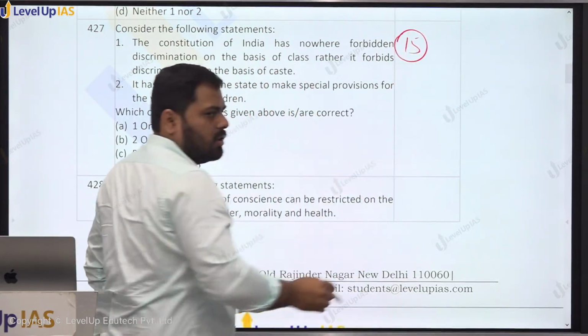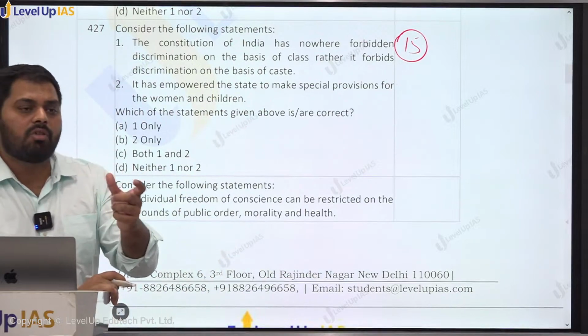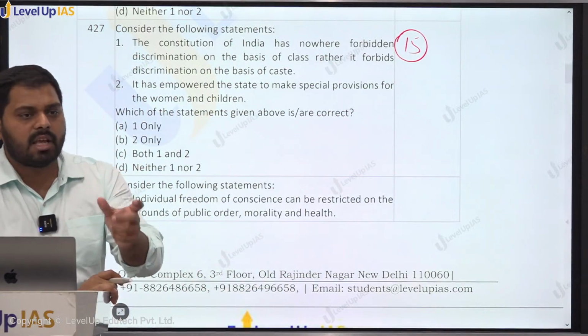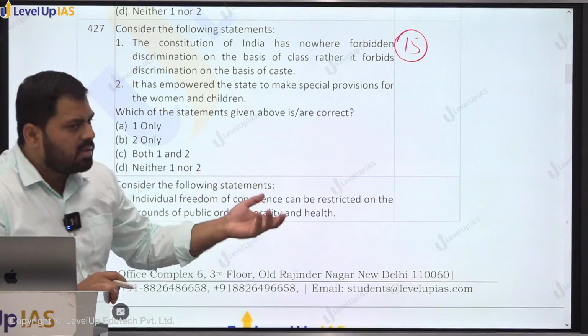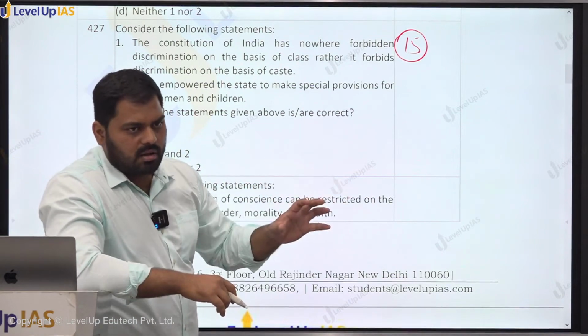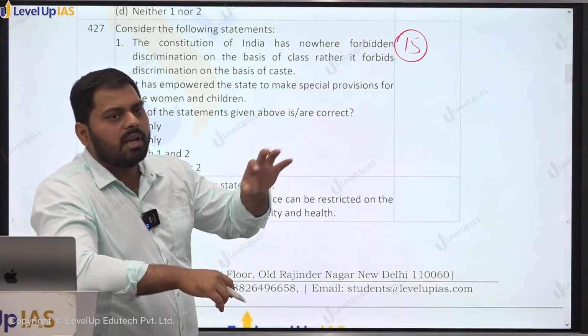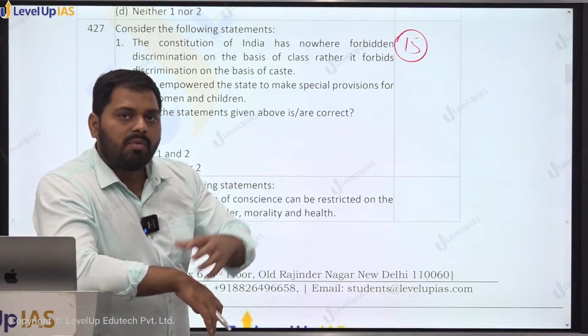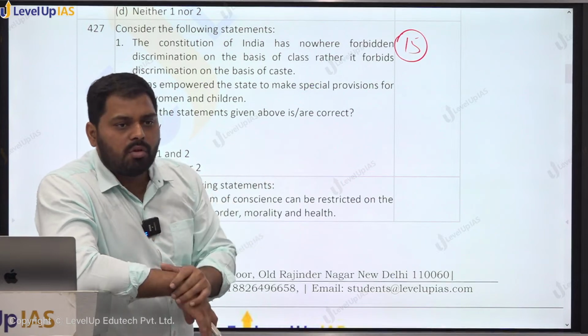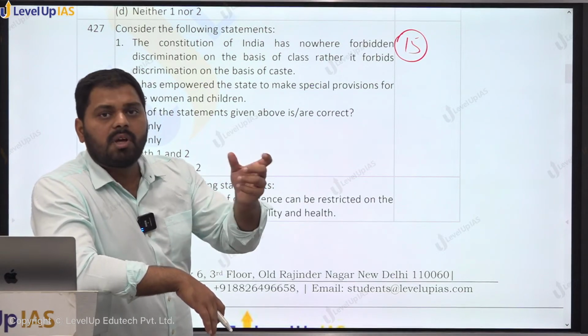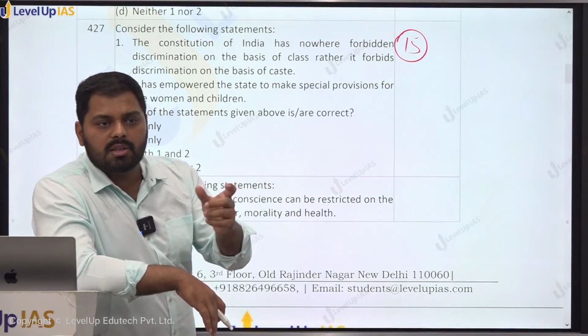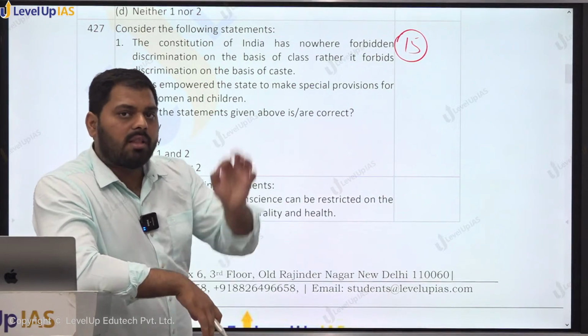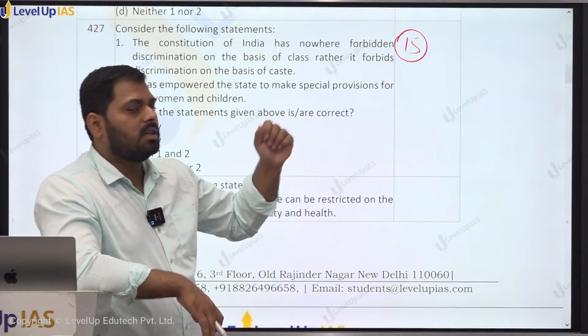So it says, no one shall be discriminated against only on the grounds of race, religion, caste, sex, place of birth. 16 में भी. Then you have Article 29, that is, the state shall not discriminate on the basis of religion. Then you have Article 325, no one shall be excluded from the voter list on the basis of race, religion, caste. But there is one article, Article 23 itself.